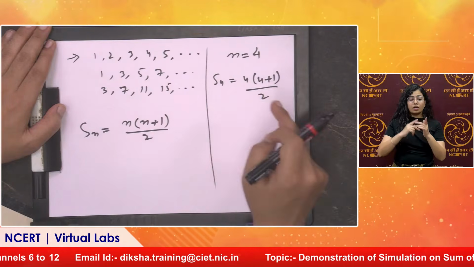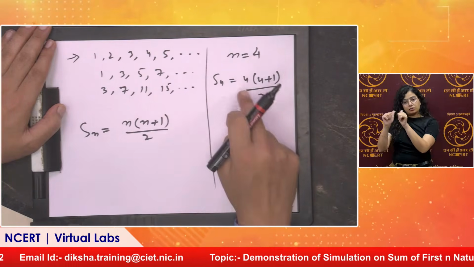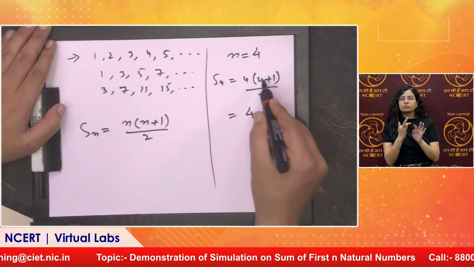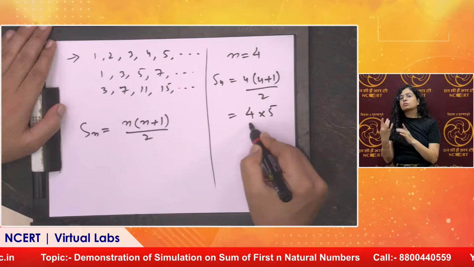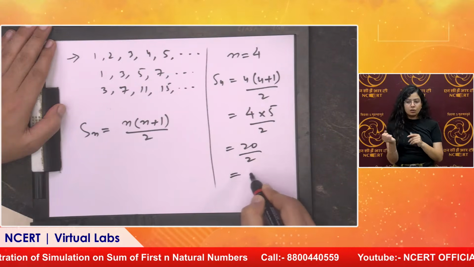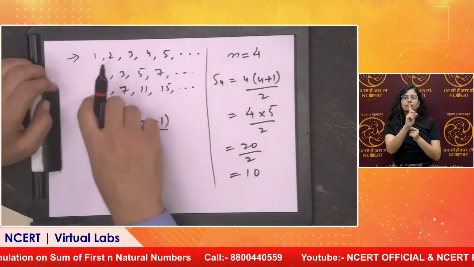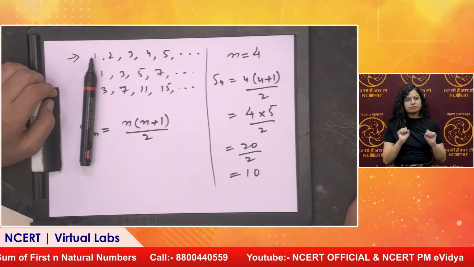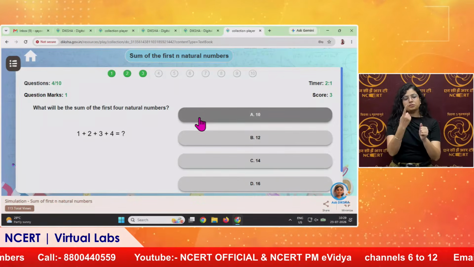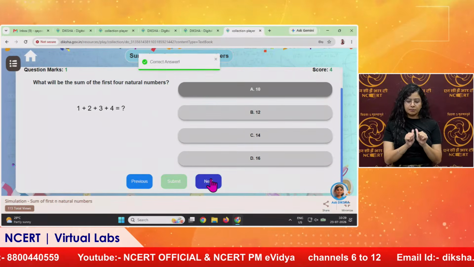Here n is 4, so we will put n equal to 4. So let us see what it becomes. It becomes 4 into 4 plus 1, which is 5, divided by 2. This becomes 20 divided by 2, that is equal to 10. So is there any option? Yes, there is an option. This option A is correct. So we will submit it.